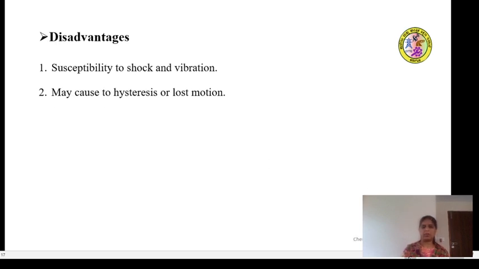Susceptibility to shock and vibration may cause hysteresis or lost motion. These are the disadvantages of using the Bourdon pressure gauge.